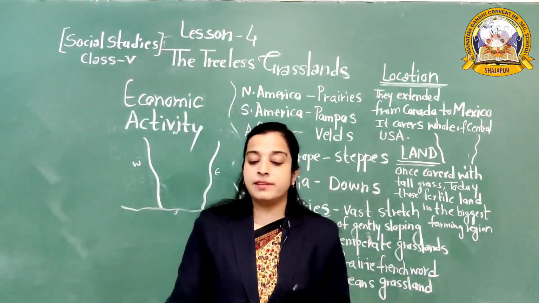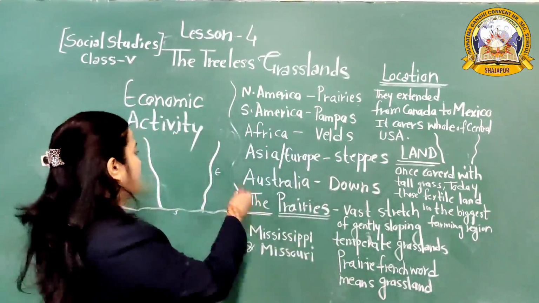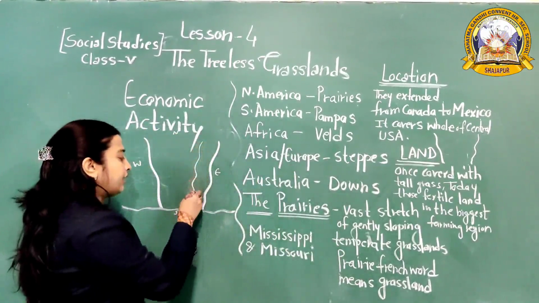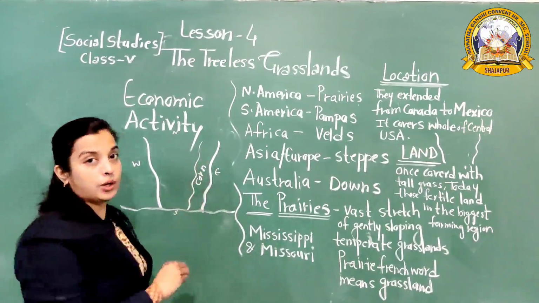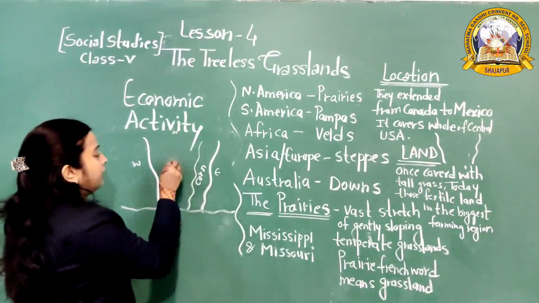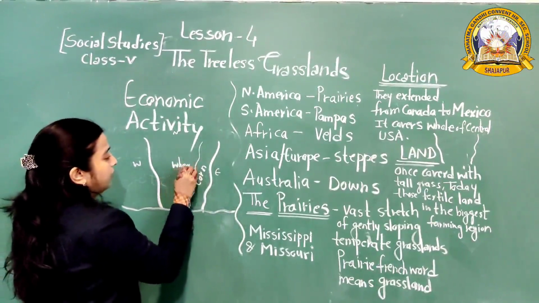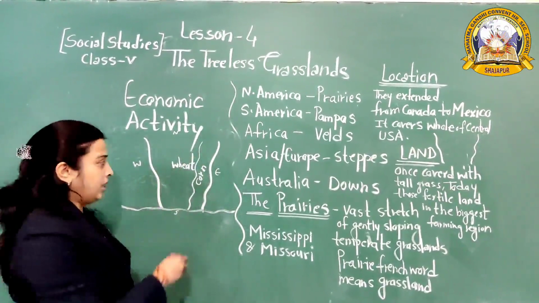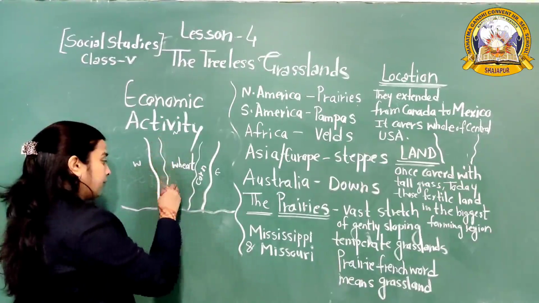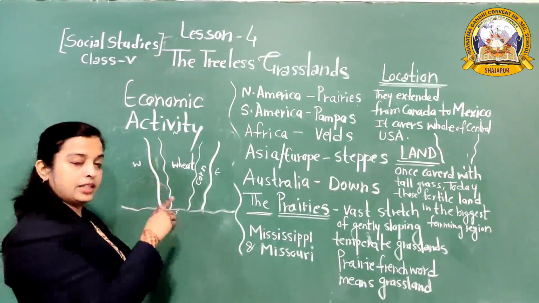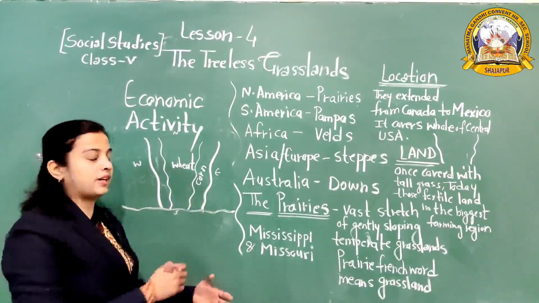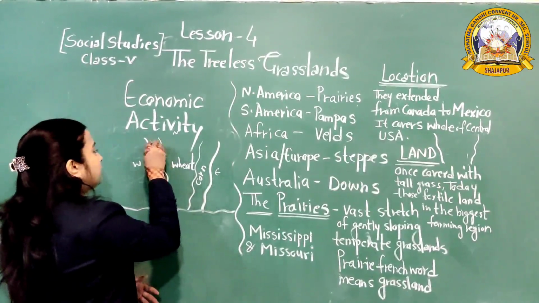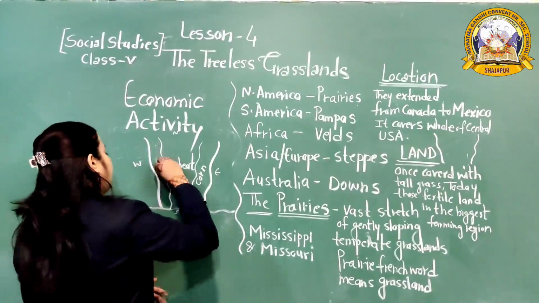So corn is cultivated in the eastern part. यहाँ पर क्या की खेती होती है? Corn, maize की. And in the middle part, they grow wheat. And the west part, this area is hilly and the land is less fertile. The soil is coarse and less fertile. So in this part, they rear cattle.